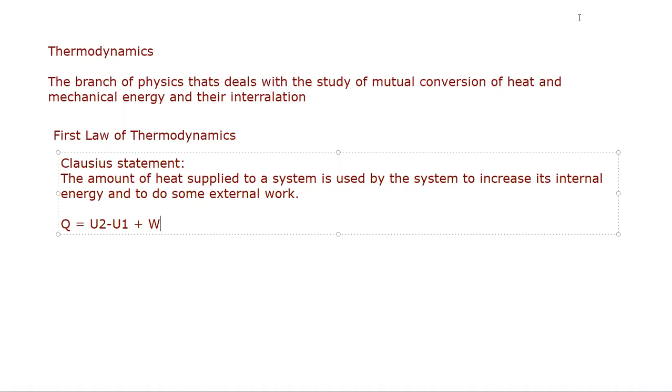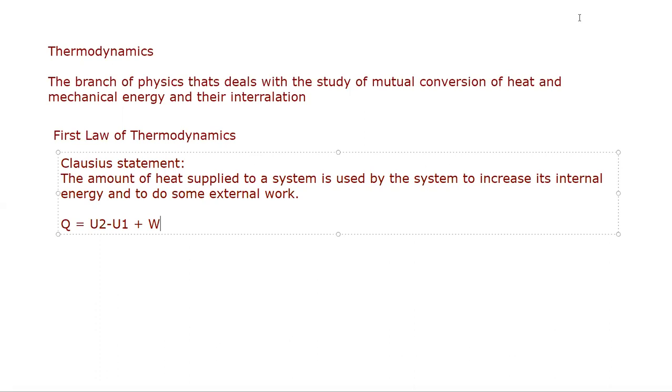There are two laws of thermodynamics. The first law of thermodynamics is that W is proportional to H, which means the heat produced when work is done is directly proportional to the work done. That was the first law, but Clausius gave us a more general form of the first law of thermodynamics, and that's why we use the Clausius statement.